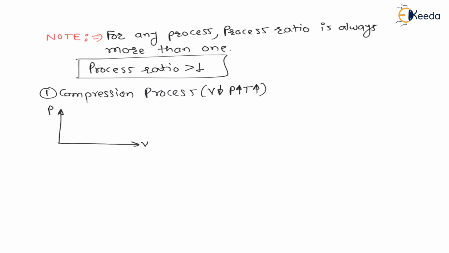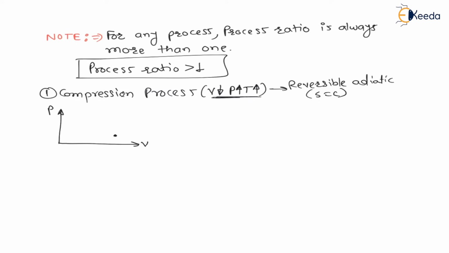This is called compression process. All these you have learned already in basics of thermodynamics. Here compression is generally a reversible adiabatic process, that is isentropic, constant entropy process.